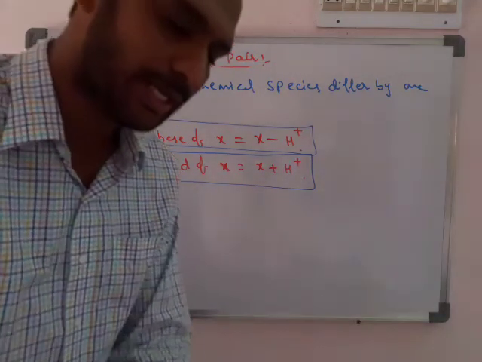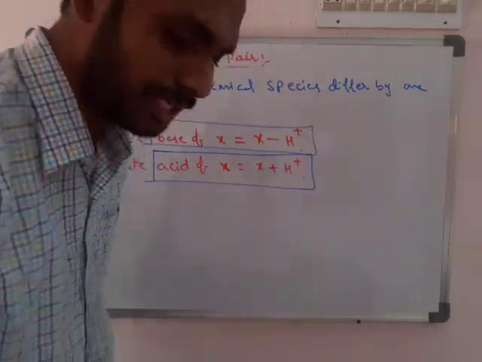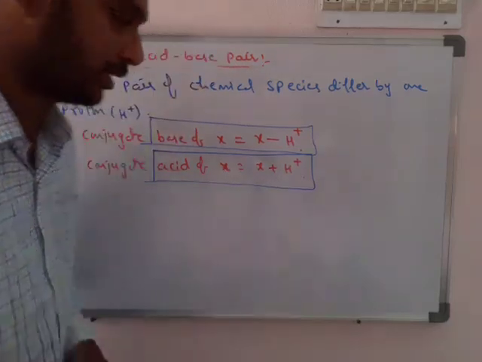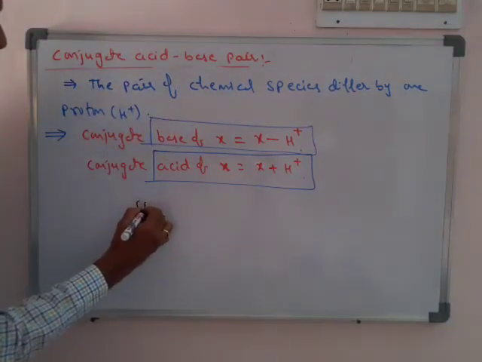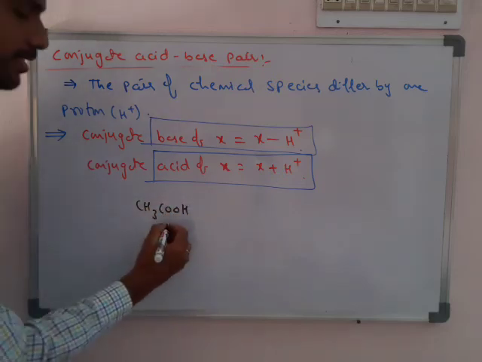Next, one more important point in conjugate acid base pairs, which we already discussed in acid base reactions. For example, CH3COOH is an acid.